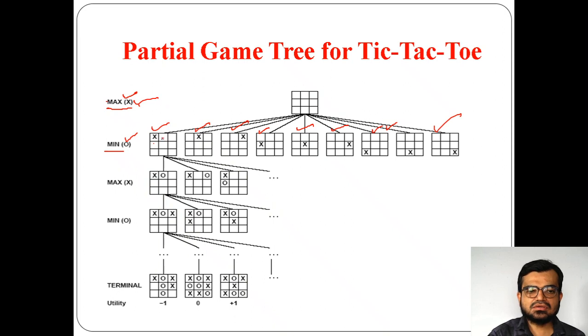Now what are the available options for the second player? For example, if X is taken in this position, now what are the available options for O? This one, this one, and so on. How many options are available? 8. So you can take either here, or here, and so on. You can take till 8 positions. So that is how it works.